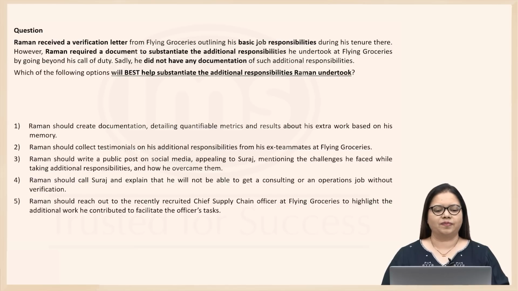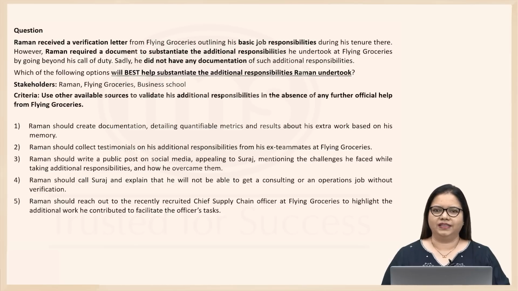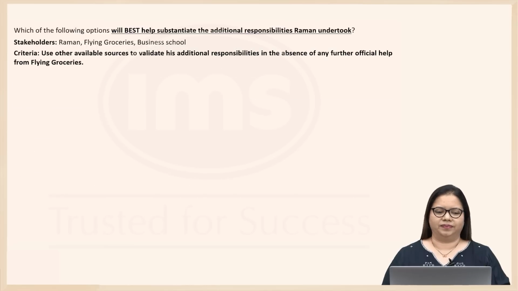Now the question asks us, which of the following options will best help substantiate, validate, ratify the additional responsibilities that Raman undertook? So who are our stakeholders here? Of course, it's Raman. There is Flying Groceries and the business school, because now he's sitting for placements there and he requires validation of the additional responsibilities that he undertook. What is the criteria that we will consider here? Use other available sources to validate his additional responsibilities in the absence of any further help, official help from Flying Groceries. So let's look at each option.